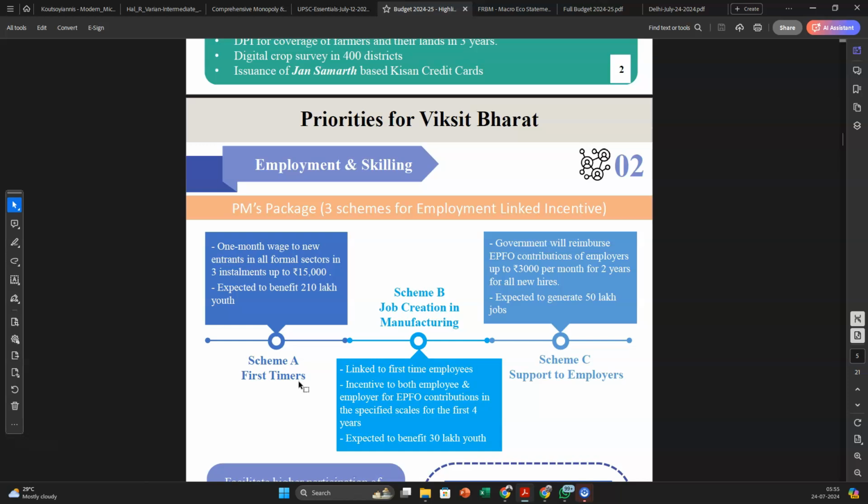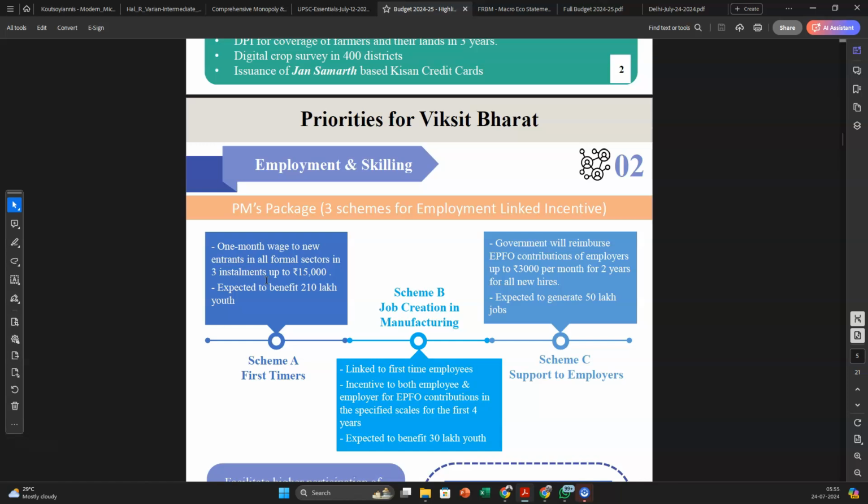Now the first set of scheme is for the first timers who enter the formal sector. For example, you guys enter the formal sector, and there what you will get is one month's wage to the new entrants in all formal sectors, in 3 installments, up to 15,000 rupees. And this is only eligible for people who have salaries up to 1 lakh rupees a month. So that doesn't mean that you will get 1 lakh rupees in 3 months.